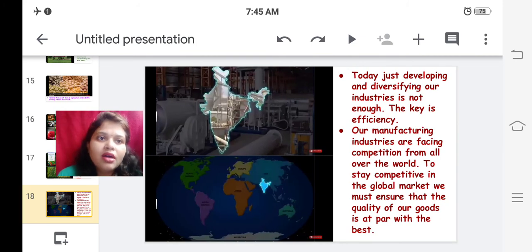Thus, we'll move ahead. Today, just developing and diversifying our industries is not enough. The key is efficiency. Now we have the criterion of getting globally recognized by having ample manufacturing industries.